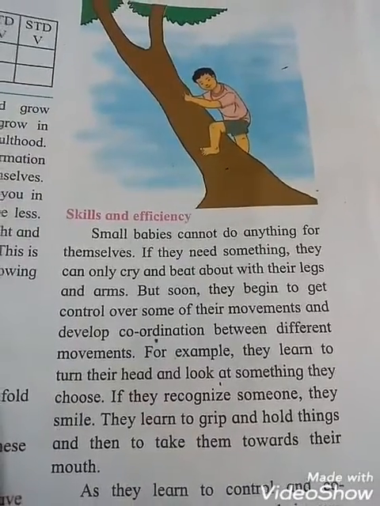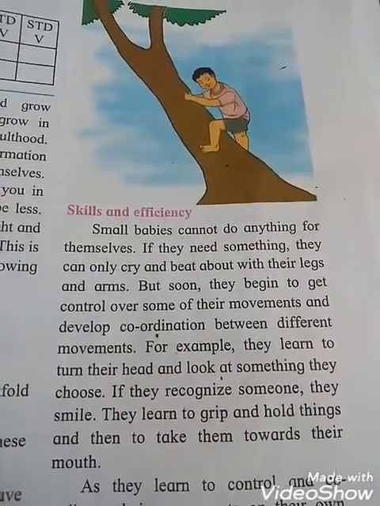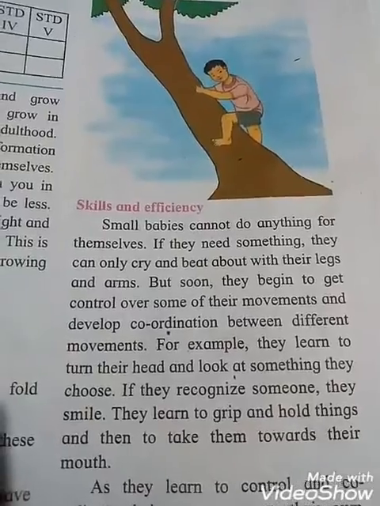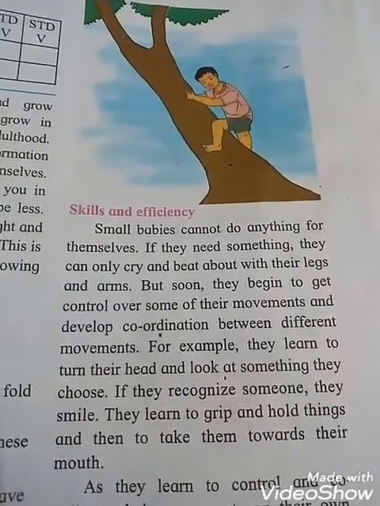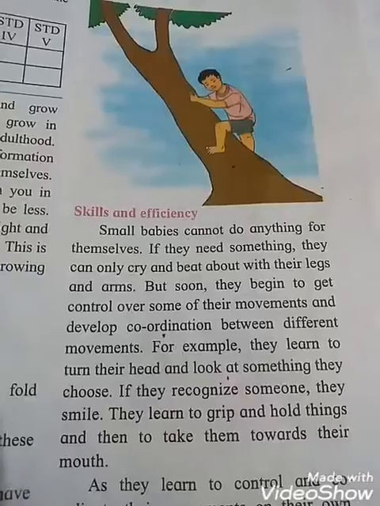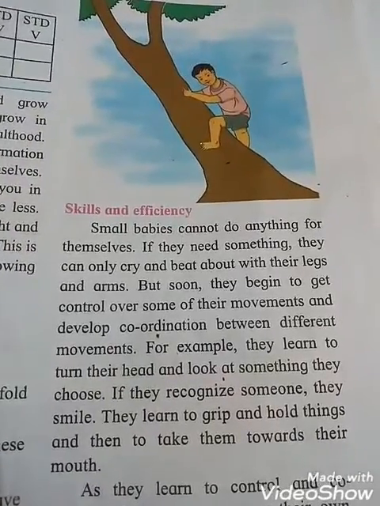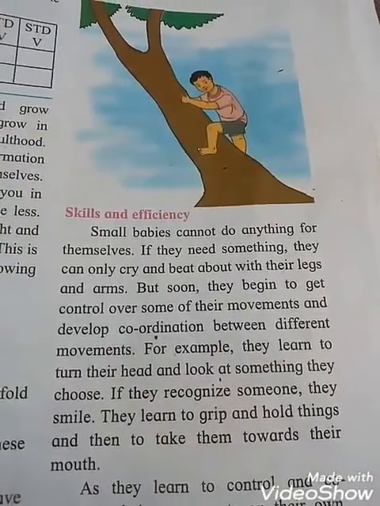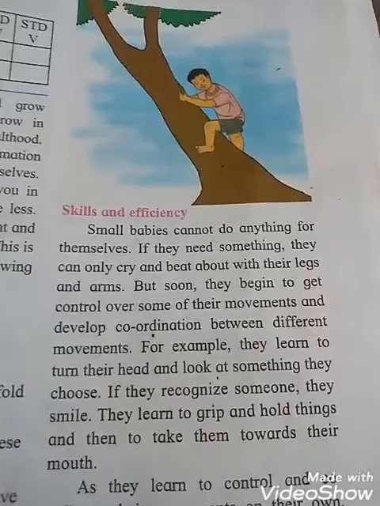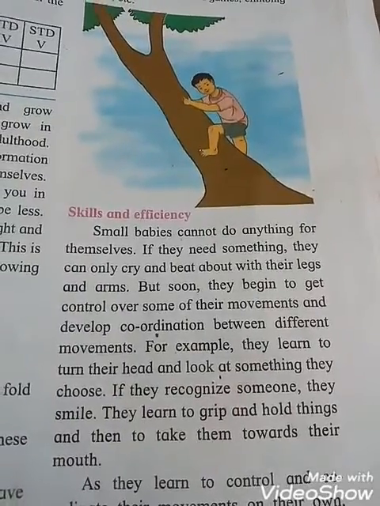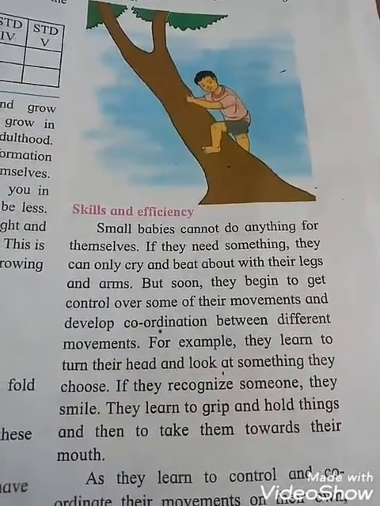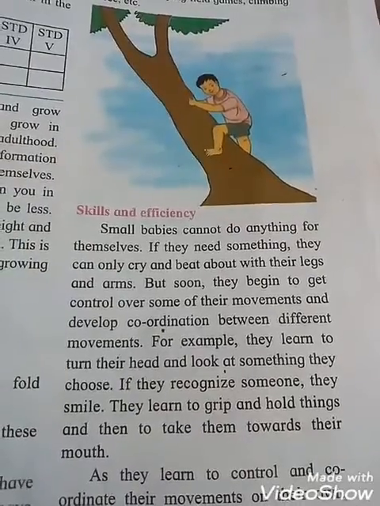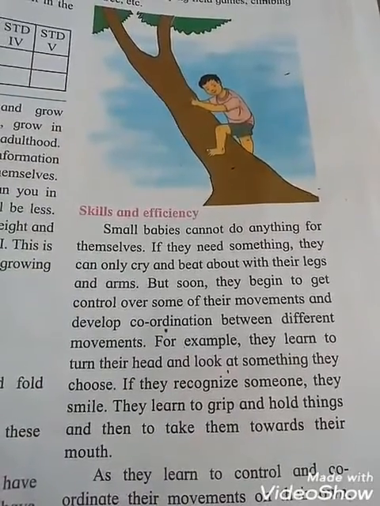For example, they learn to turn their head and look at something they choose. See, if you give a small baby any toy, the small baby turns their head and looks at it. If they recognize someone, they smile. And see, students, if they recognize someone, what do they do? The small baby can smile. They learn to grip and hold things and then to take them towards their mouth.